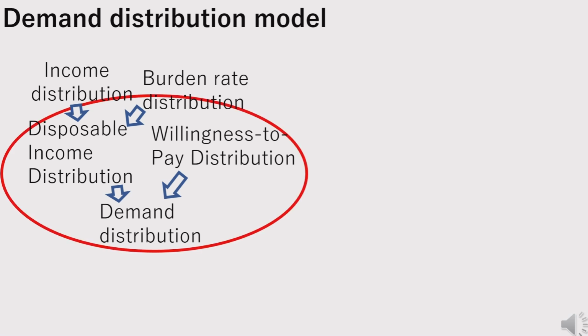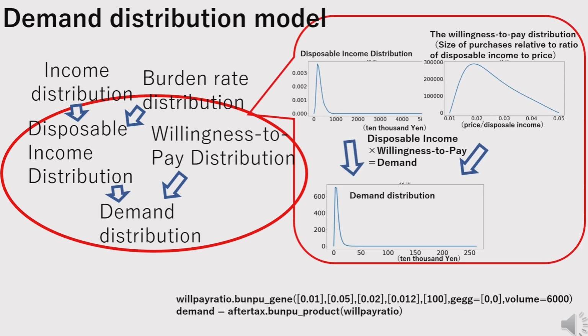Next step. From disposable income distribution and willingness to pay distribution to demand distribution. The demand distribution is calculated by combining the disposable income distribution and the willingness to pay distribution. The chart shows the shapes of each distribution. The willingness to pay distribution, top right, reflects how many people, based on their disposable income, are willing to buy a product at a given price.